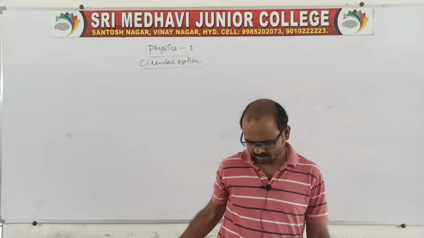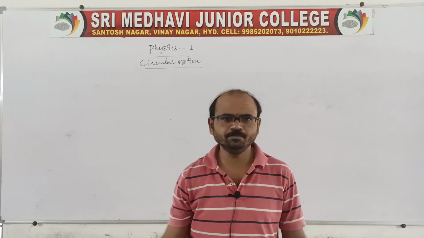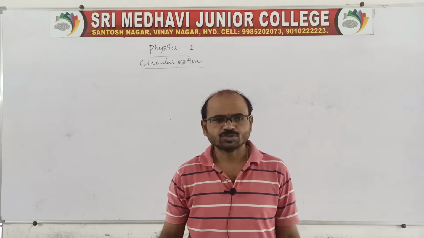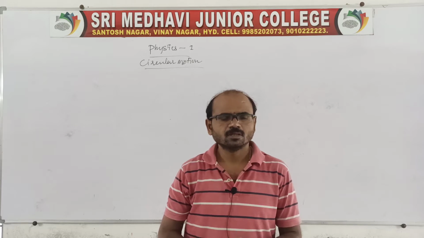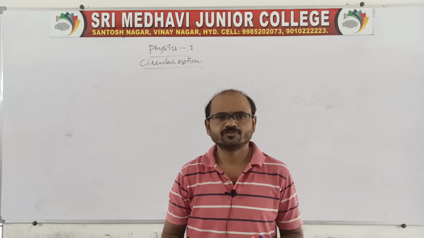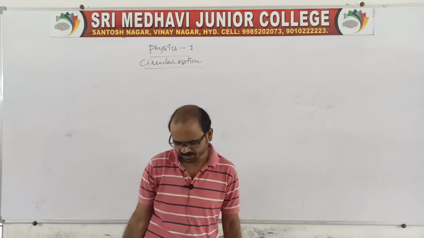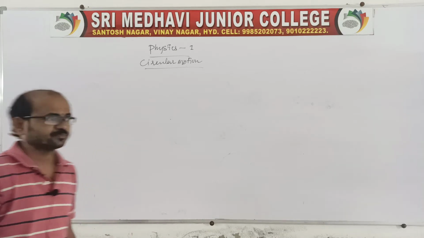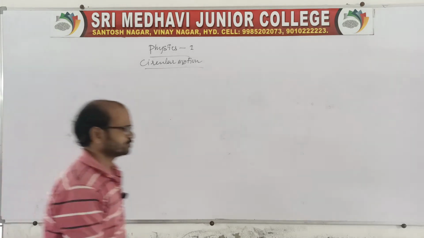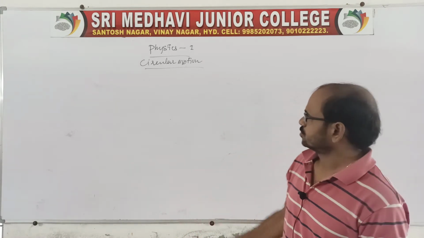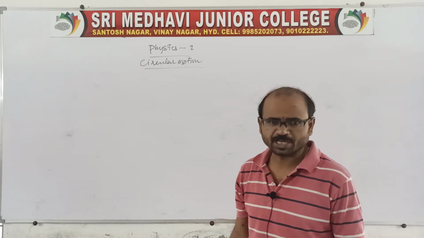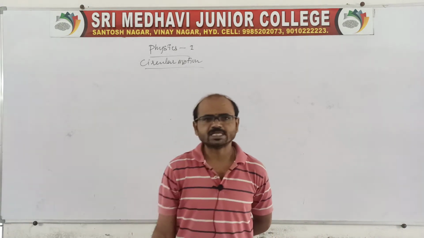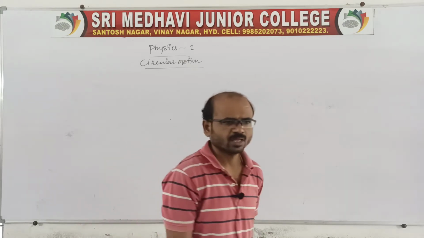So in the previous class we finished motion on a plane. In that, projectiles are finished: oblique projectile is one, and horizontal projectile is another one. So we finished it, and let us move to another motion in a plane, circular motion. Till now we discussed motion in a straight line, like in a plane.